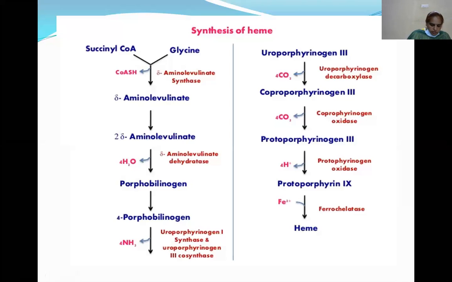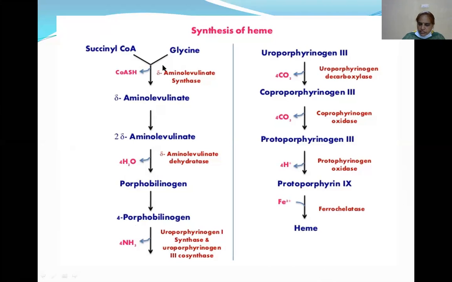Now, another most important biologically important one, synthesis of heme. Generally, glycine is involved in the synthesis of heme. The primary product of synthesis of heme is glycine. Succinyl-CoA when combined with glycine produces delta aminolevulinate. That means ultimately this delta aminolevulinate undergoes several reactions and finally produces heme.